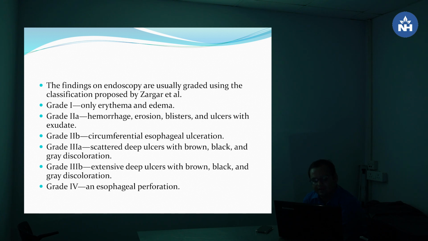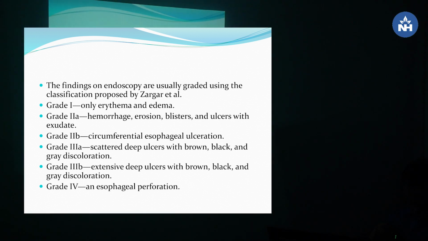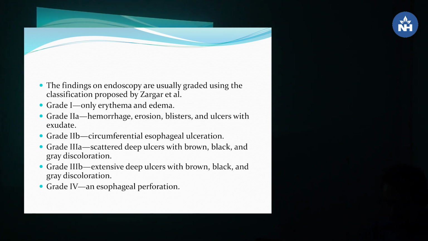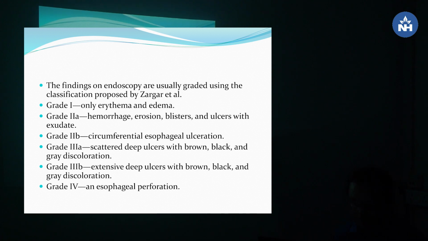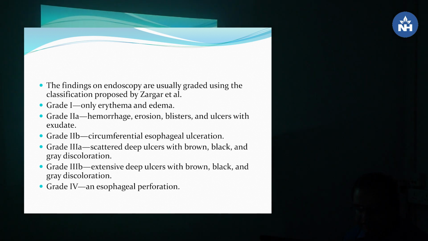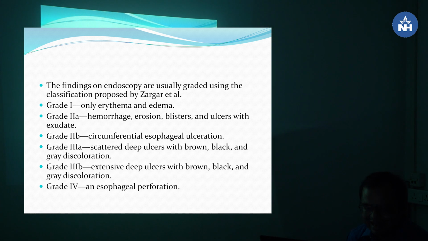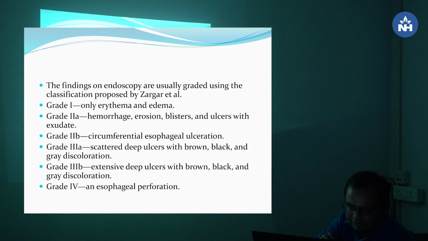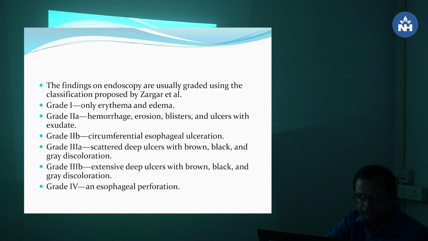Grade 3 is similarly divided into A and B. 3A is scattered deep ulcers with brown, black and grey discoloration. 3B is extensive deep ulcers with brown, black and grey discoloration. Grade 4 is esophageal perforation.